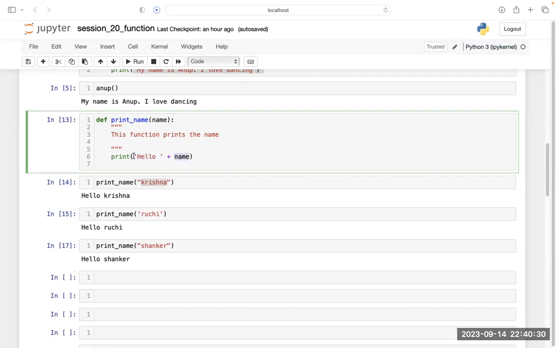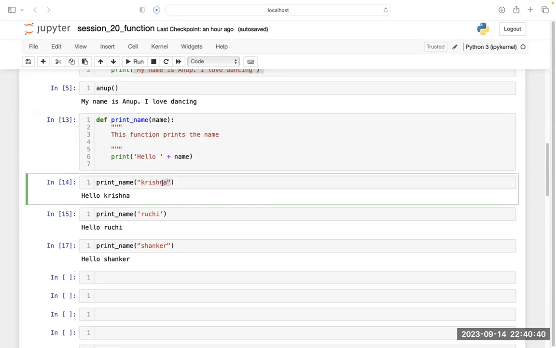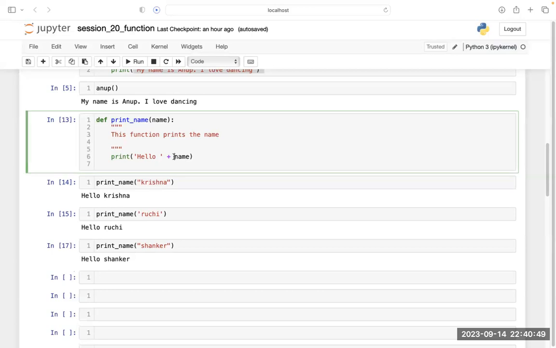What we are doing inside the print statement is simply adding two strings, this hello string and this name string. Here I am writing Krishna as a string, so I do not need to convert it into a string. If you do not do this, then you have to convert that into a string, otherwise Python will not understand.